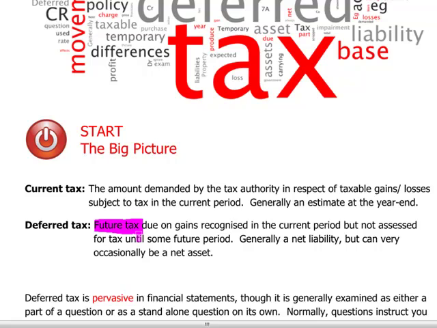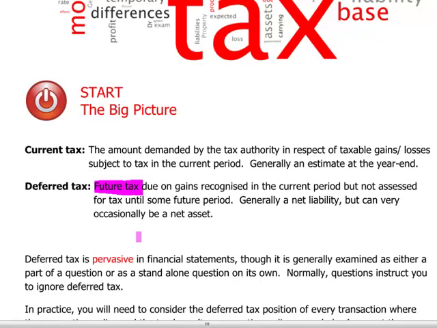Generally, it will be booked as a net liability. Occasionally, it may be an asset. If we have to book an asset in respect of deferred tax, make sure that we have enough temporary differences or enough future profits to actually offset the asset against. If we don't, in the foreseeable future, we do not book the asset because it is not virtually certain that we will actually benefit from this asset.